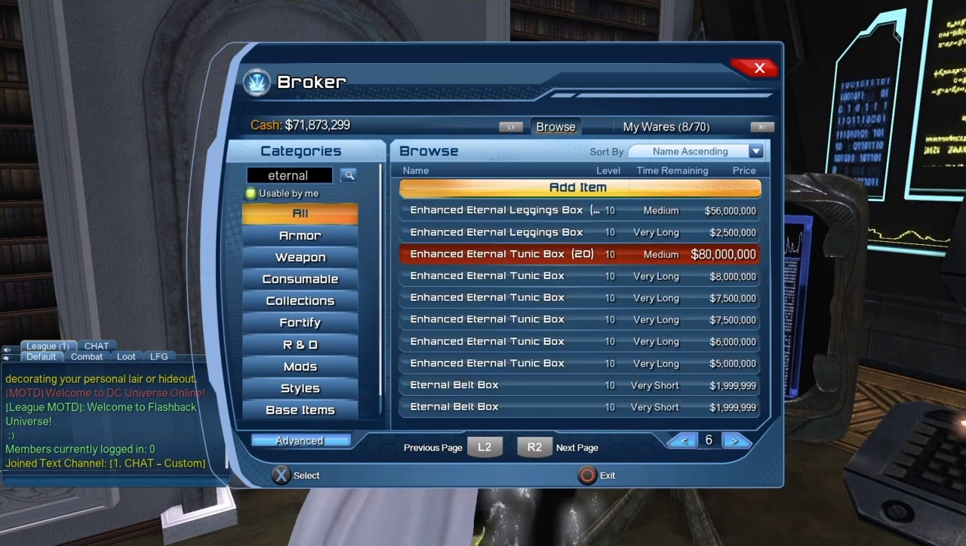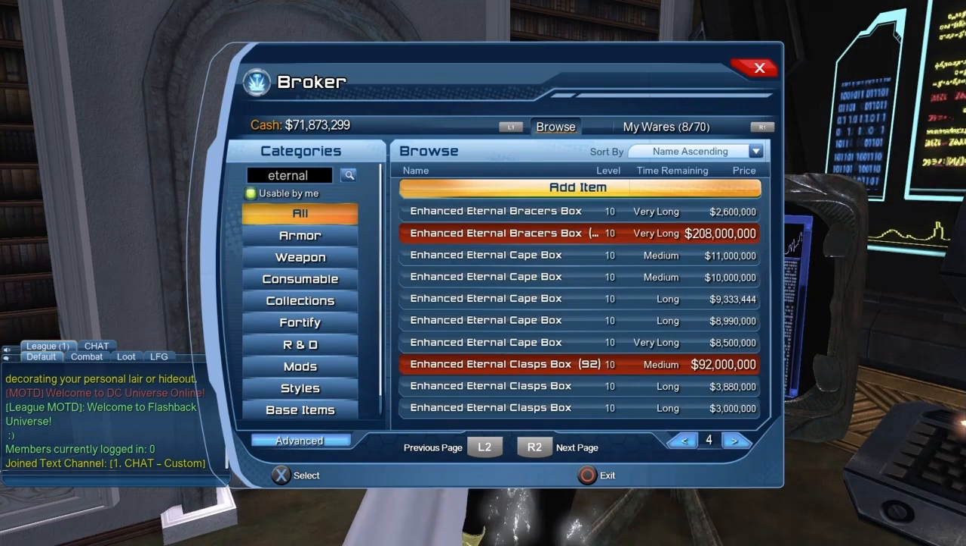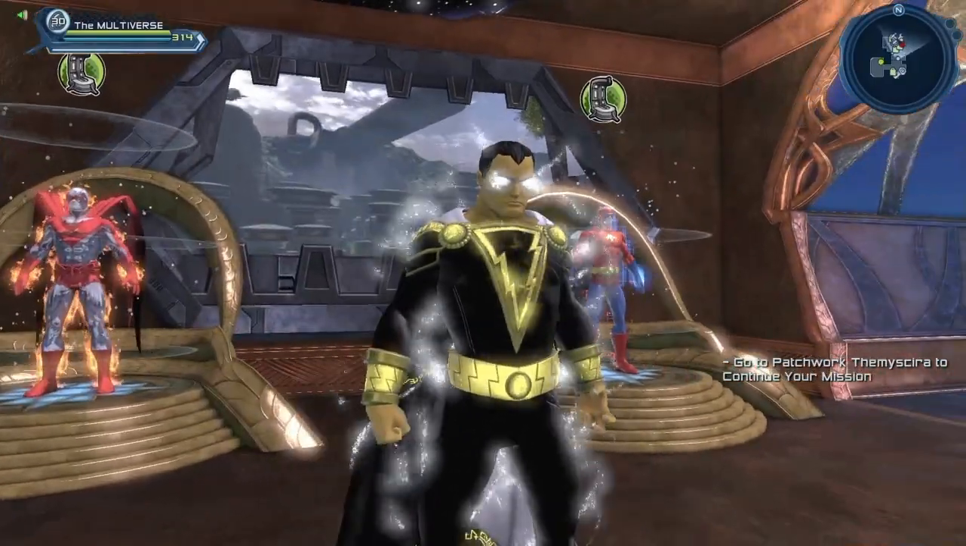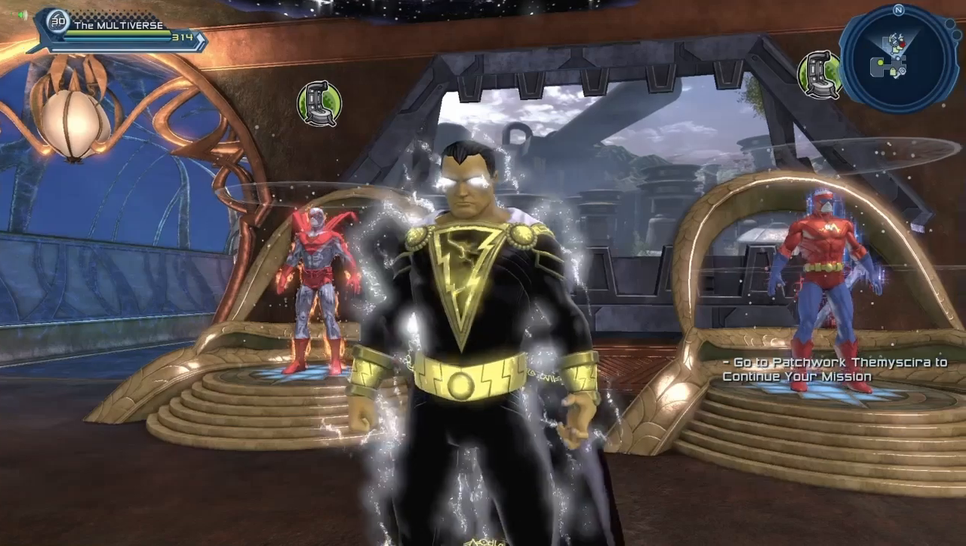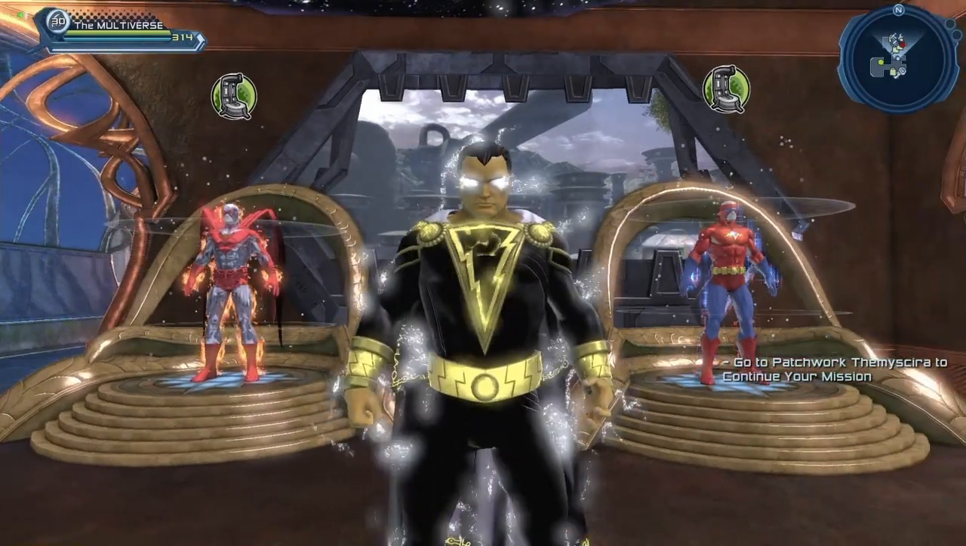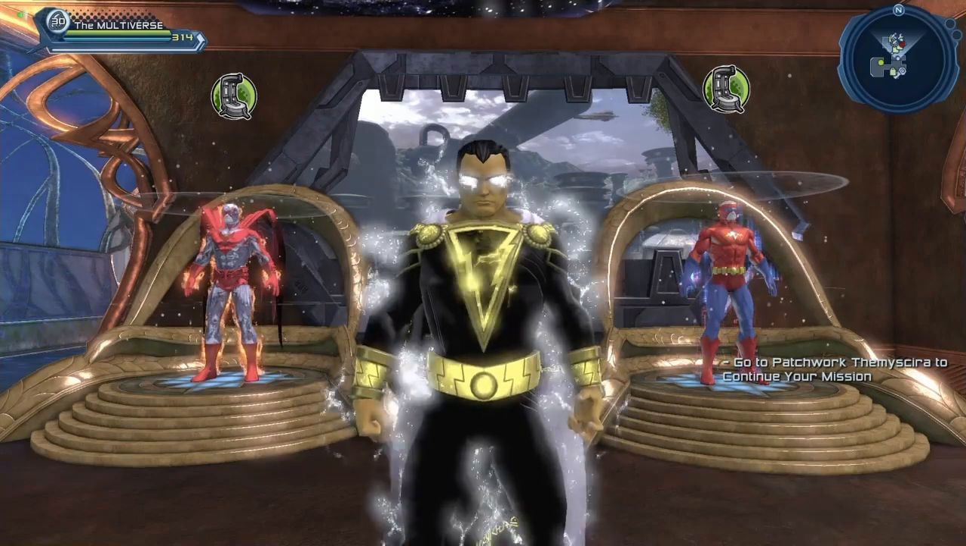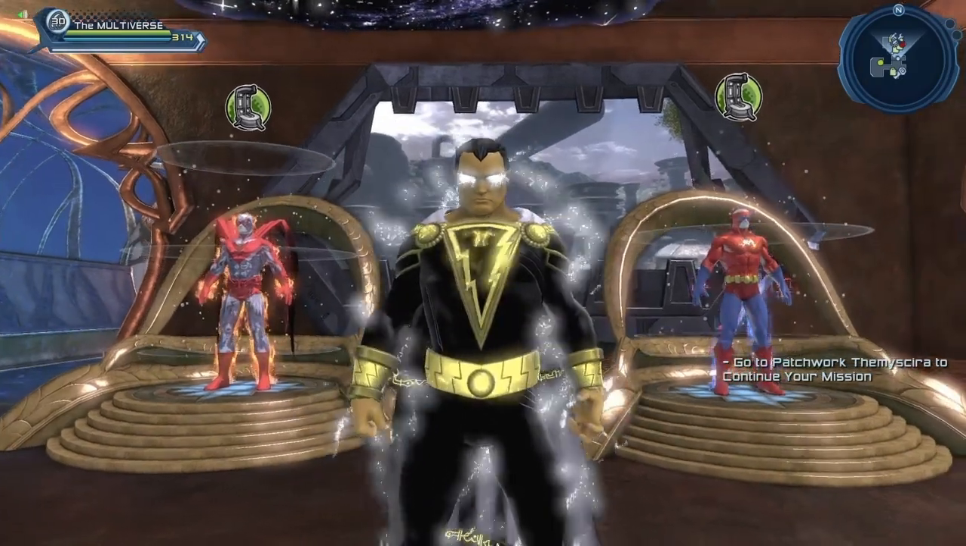I have to give my usual broker warning. Prices on the broker change all the time. For the aura, right now I'm using the White Solar Aura. The reason why I picked this one is that you can purchase it from the Deluge vendor in the Watchtower or in the Hall of Doom if you play an evil villain. So it's something that should be accessible to pretty much everyone.